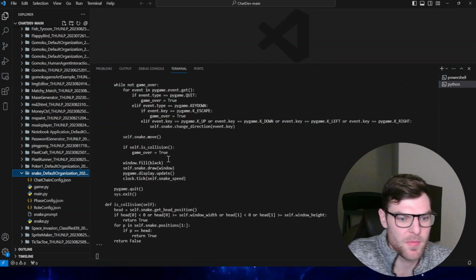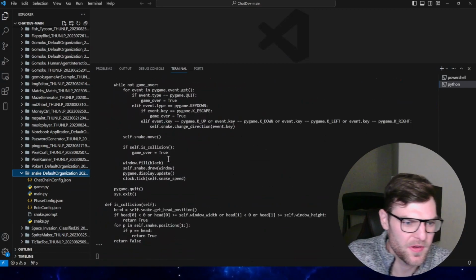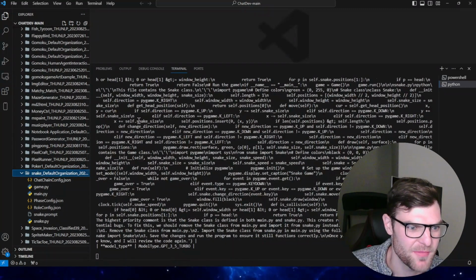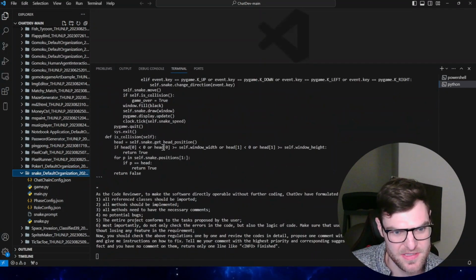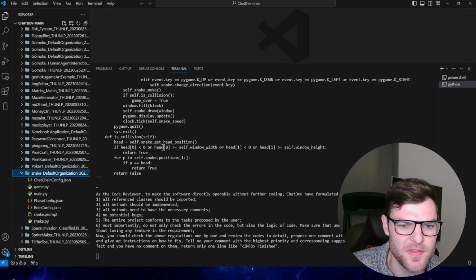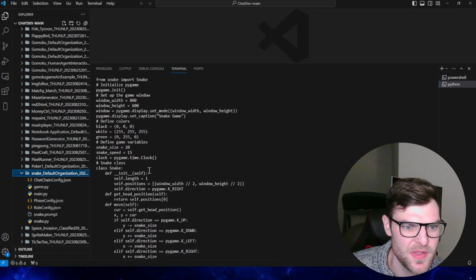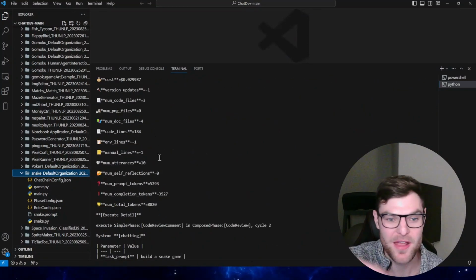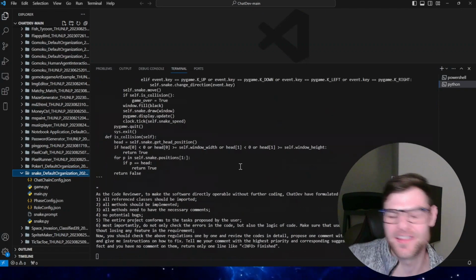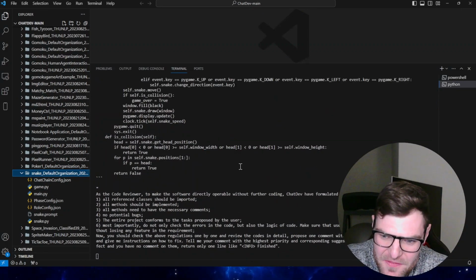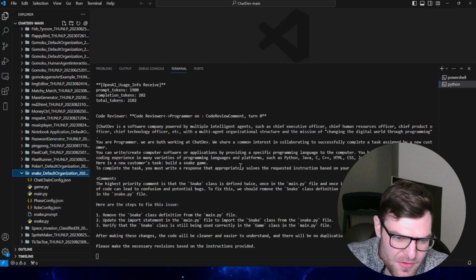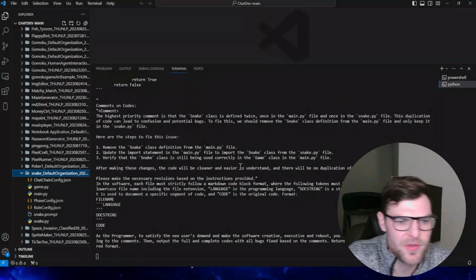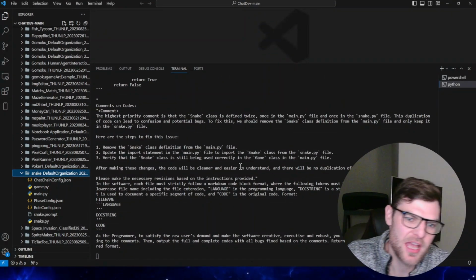Okay, boom. Looks like it's loading some more code on here. And you can see, okay, that time cost 2 cents. Now it will assess, go back as a code reviewer to make the software. There's some code that it edited. You can see right here that round cost 2 cents, and it says here, if the code is perfect and you have no comments, then just say perfect. So it's going to go back and review it, analyze it, and give the steps to fix it.